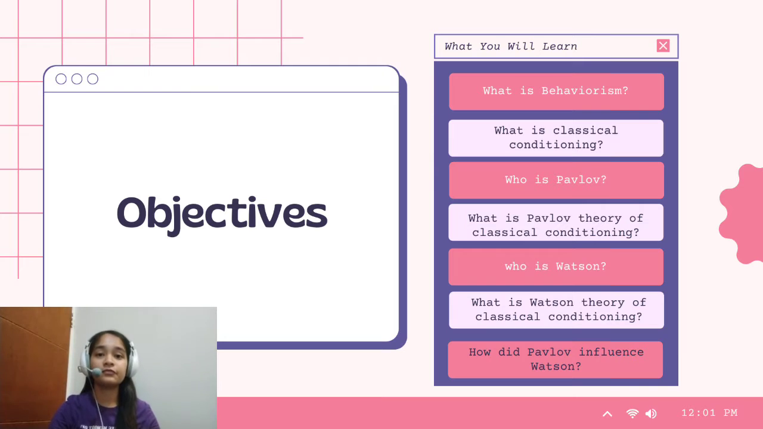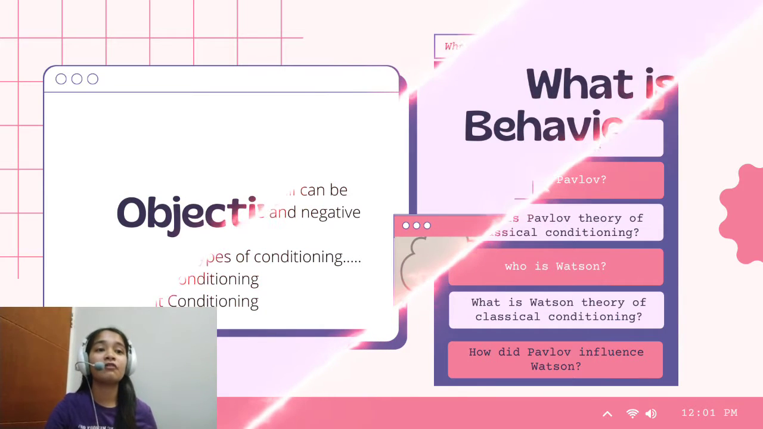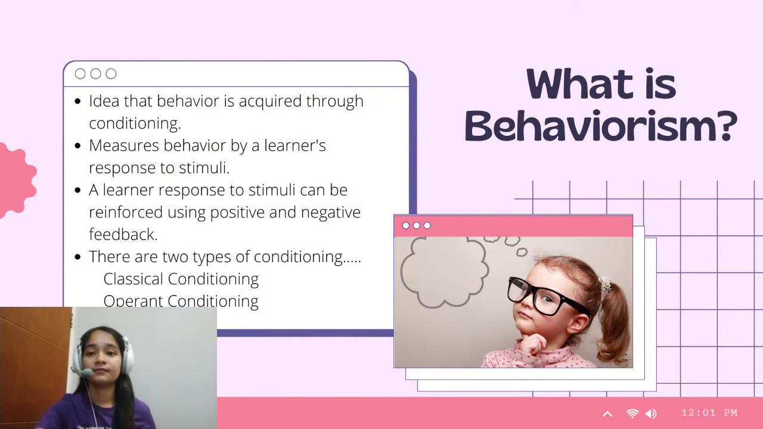For the objectives of the discussion today, we will be able to know what is behaviorism, what is classical conditioning, who is Pavlov, what is Pavlov's theory of classical conditioning, who is Watson, and what is Watson's theory of classical conditioning, and lastly, how did Pavlov influence Watson.